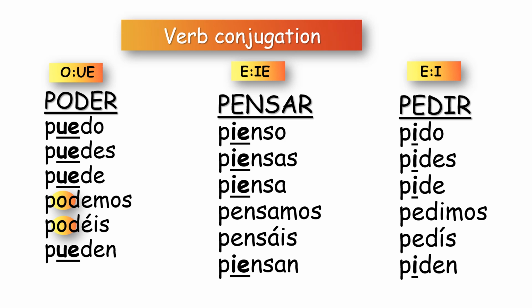Another example, pensar, I think, would be pienso, piensas, piensa, and then we don't change the stem, pensamos, pensáis, we haven't changed it, and piensan. And finally, let's have a look at the verb pedir, to ask a favor. Pido, pides, pide, and then pedimos, we haven't changed it, pedís, we haven't changed it, and then we change it again, piden.